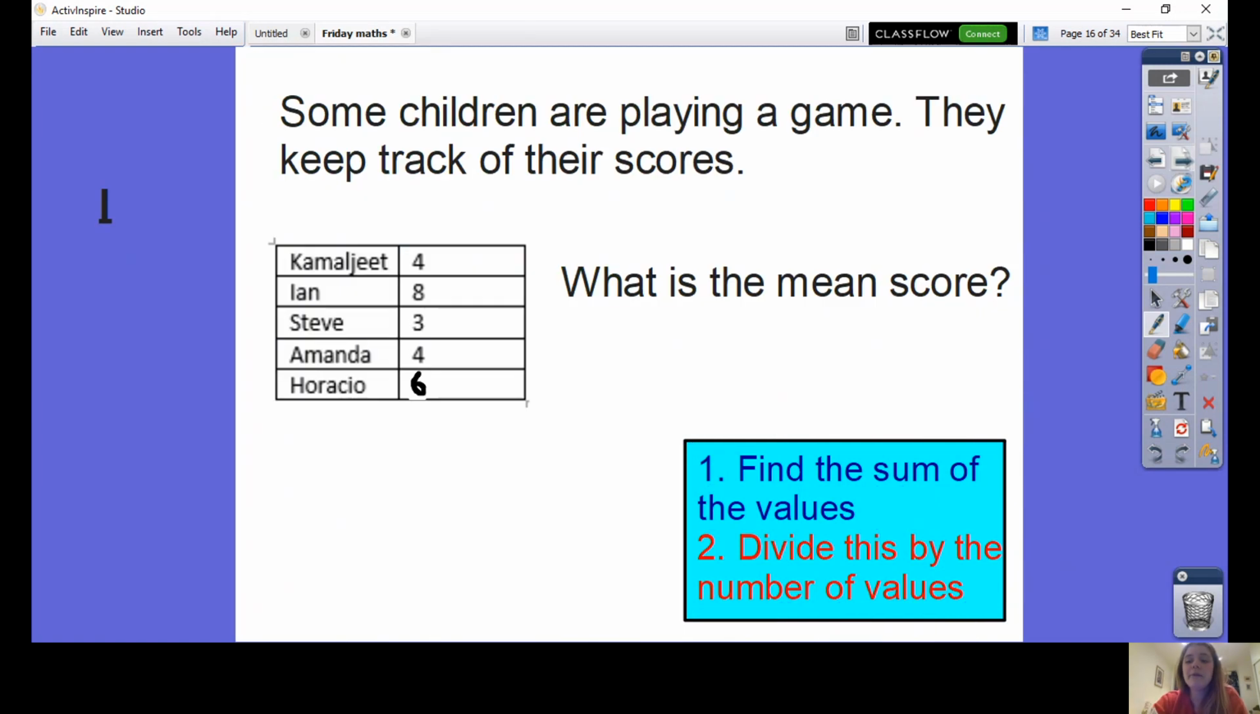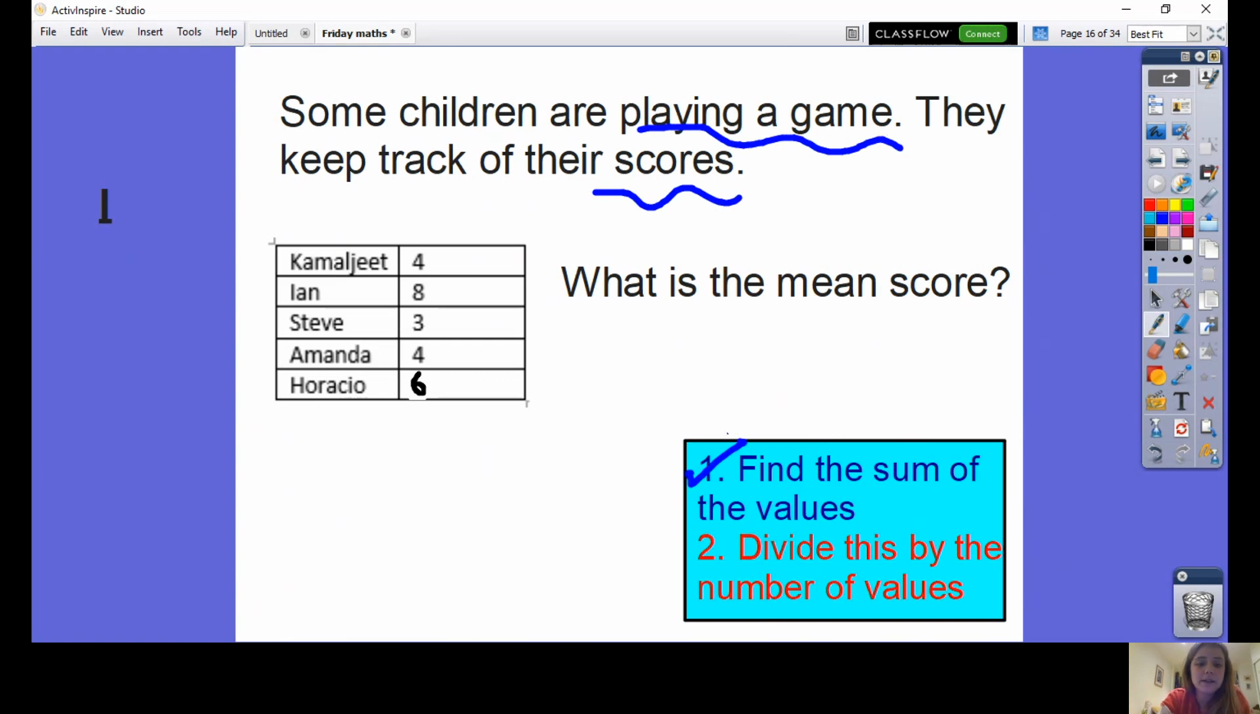Right. You may have a question where you're looking for the mean within the context of a question. So here goes. Some children are playing a game. They keep track of the scores. What is the mean score? So just like before, I'm doing exactly the same thing, but this time it's presented in a table and it's in the context of playing a game. Doesn't change the mathematical process.